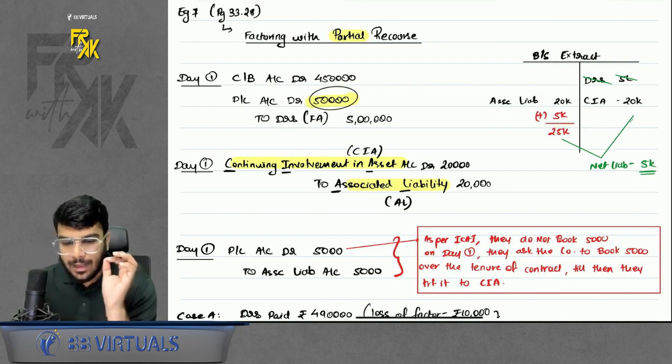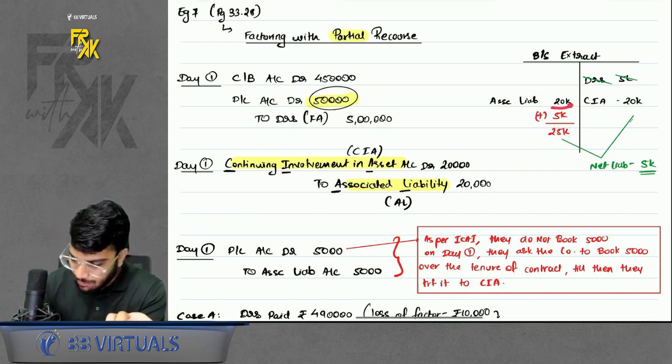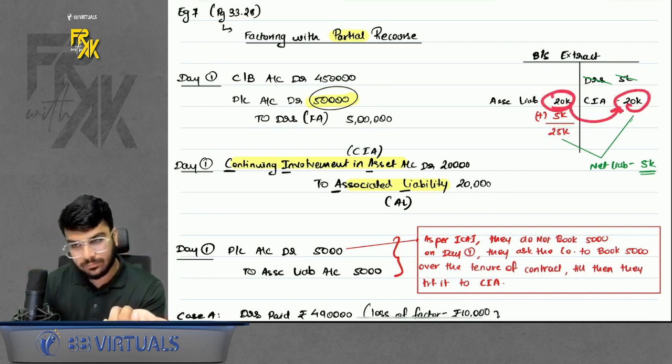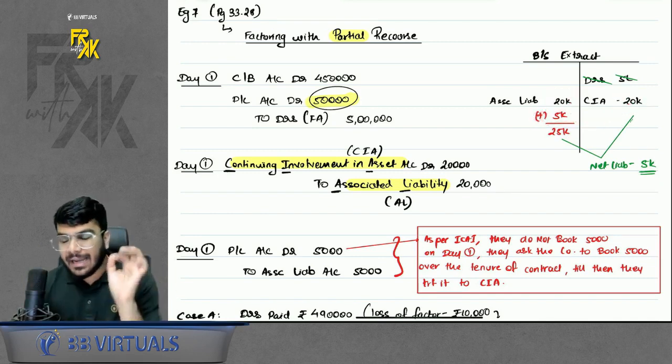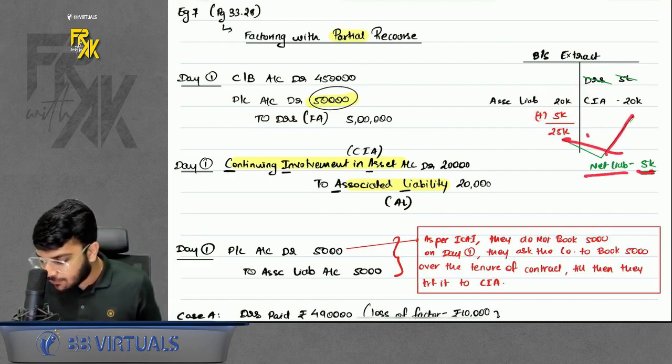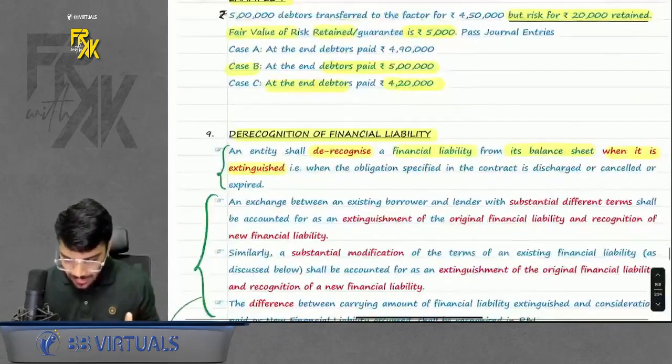Just remember that ideally we are not recording 25,000. Ideally, against the initial 20,000, we recorded an asset also, right? Then we recorded an extra 5,000. So effectively, in net, we are recording a net liability of only 5,000. Okay. Just remember that part. Also, then I had given 3 cases.